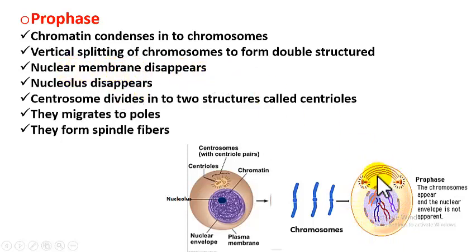So now the nuclear membrane which is around these chromosomes, it dissolves and disappears. Next, the nucleolus. Nucleolus is this darkly stained body which is present inside nucleus. That also disappears. See here, it is dark here and it is disappearing. Then the centrosome. Centrosome is the cell organelle which helps in cell division. That centrosome, it divides into 2 structures called centrioles.